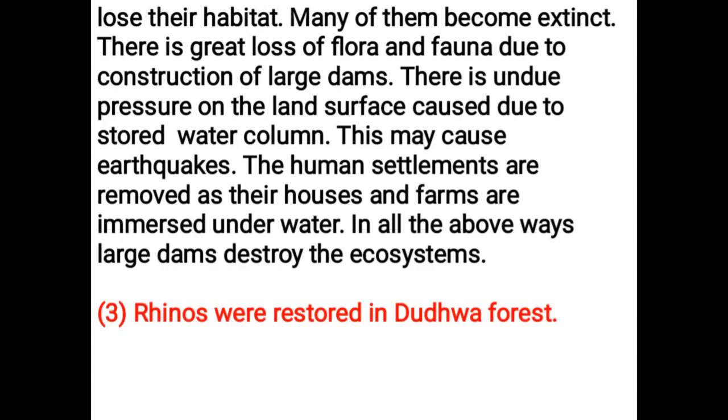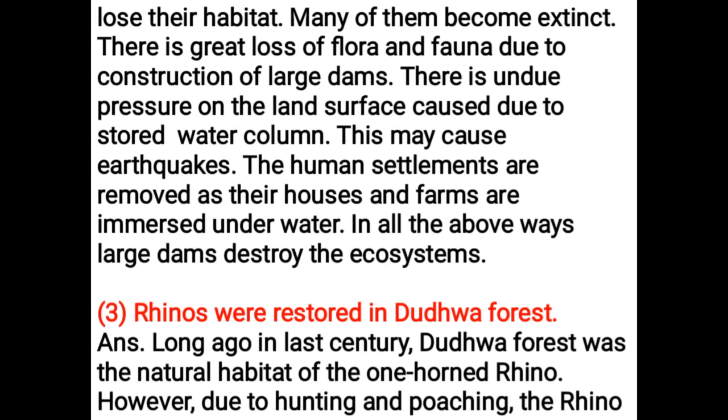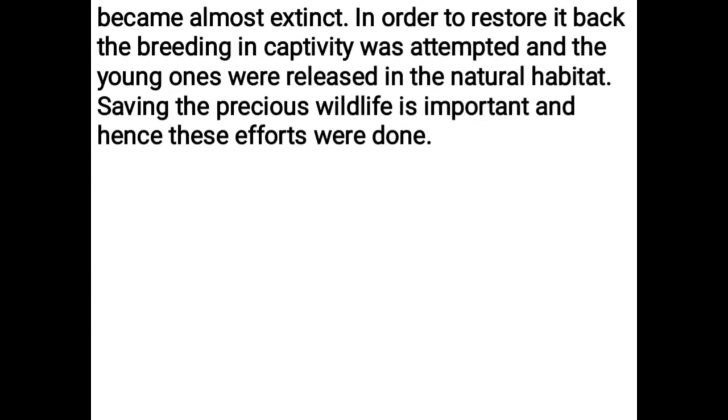Rhinos were restored in Dudhwa forest. Long ago, in last century, Dudhwa forest was the natural habitat of the one-horned rhino. However, due to hunting and poaching, the rhino became almost extinct. In order to restore it back, the breeding in captivity was attempted and the young ones were released in the natural habitat. Saving the precious wildlife is important and hence these efforts were done.